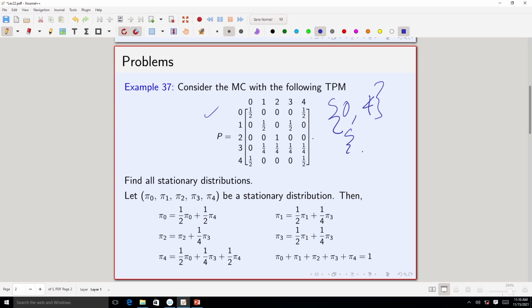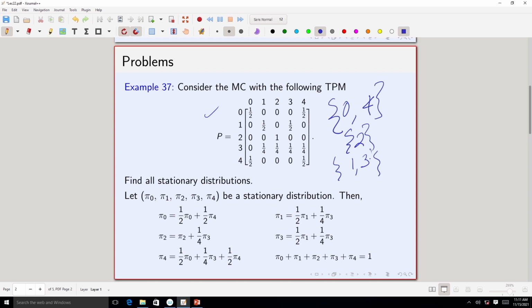Another class is just this single class 2. So, 2 is actually an absorbing state, and the other class is the remaining two, which is 1 and 3. So, this Markov chain is not irreducible.